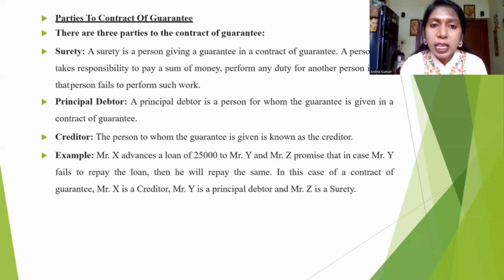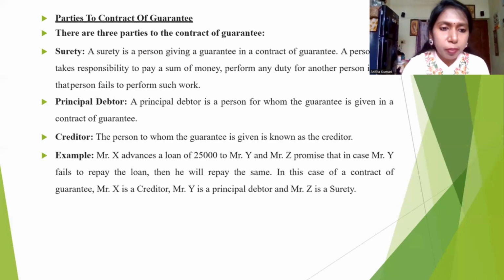The person who is getting the money is called a debtor. The person who is giving money, the owner, the money lender, is the creditor. I am giving 10 lakhs to Suresh, so in this example I am the creditor. Suresh is receiving money from me, so Suresh is the debtor here. And another person, maybe Vicky, enters the contract to give surety to Suresh. Here Vicky is the surety person. So this is a small example.